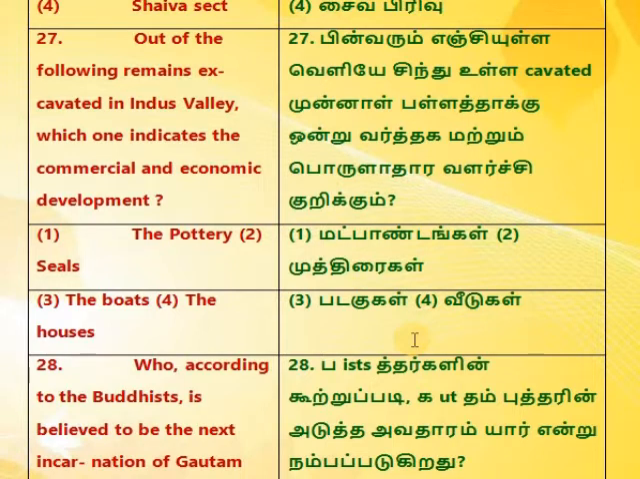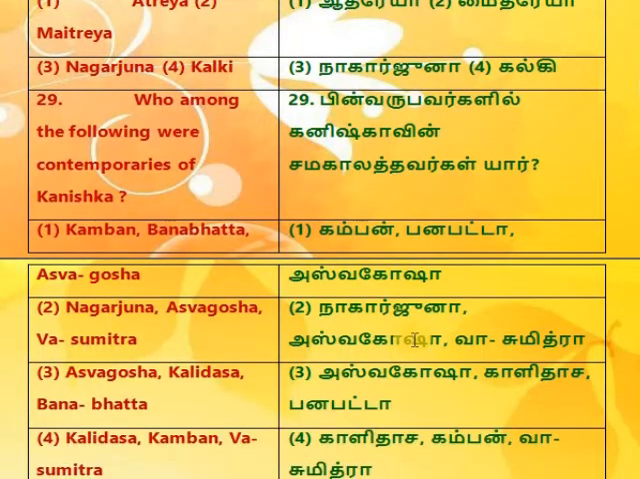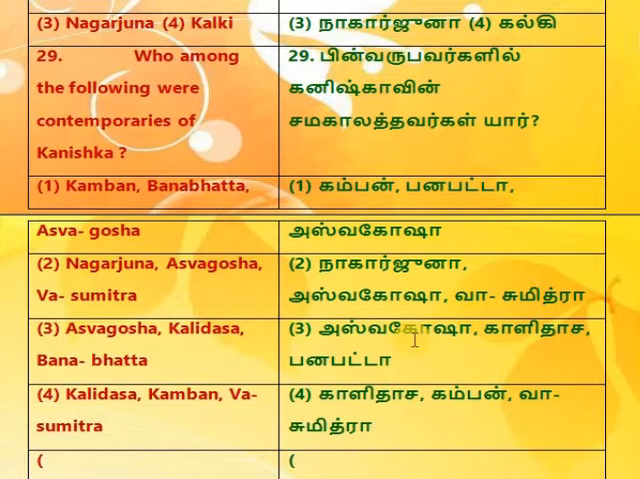28. Who, according to the Buddhists, is believed to be the next incarnation of Gautam Buddha? 1. Atreya, 2. Maitreya, 3. Nagarjuna, 4. Kalki. 29. Who among the following were contemporaries of Kanishka? 1. Kamban, Banabhata, Svagosha. 2. Nagarjuna, Svagosha, Vasumitra. 3. Svagosha, Kalidasa, Banabhata. 4. Kalidasa, Kamban, Vasumitra.